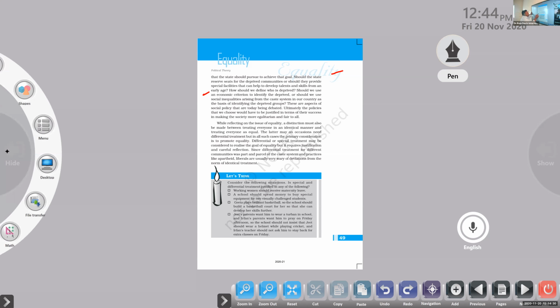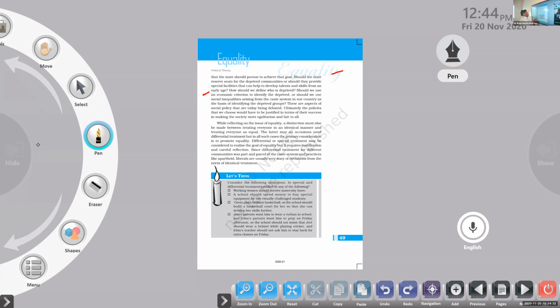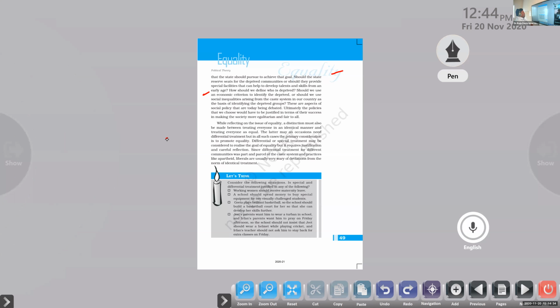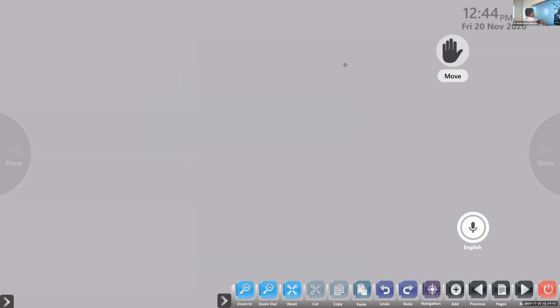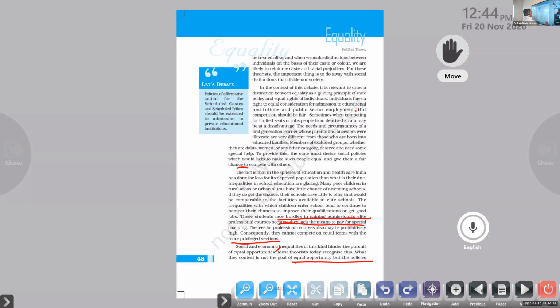The question is how can we recognize the deprived classes? Is it on the basis of economic development, or should we use the social inequalities arising from the caste system? Can we use the caste system in our country as the basis for identifying the deprived groups? So two questions: we can identify deprived groups on the basis of economic stability and the caste system. Social backwardness and economic backwardness.